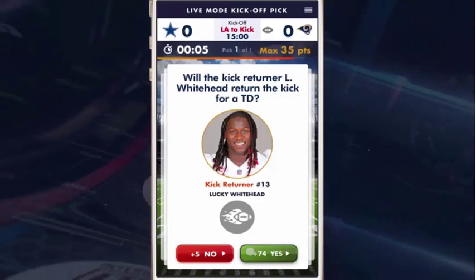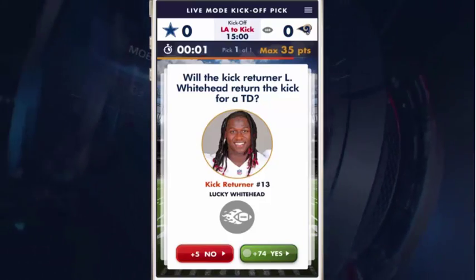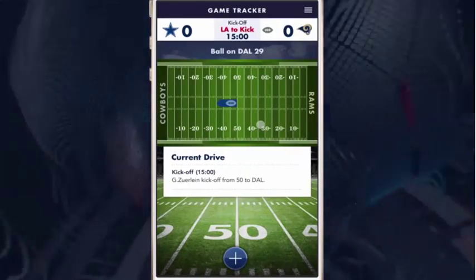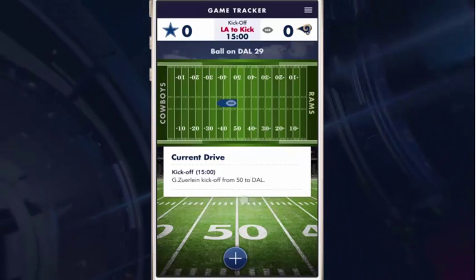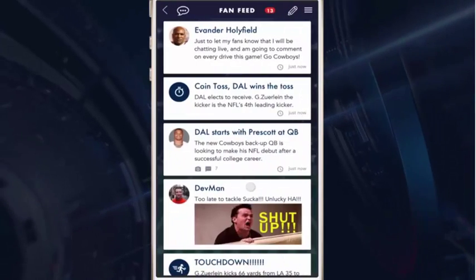I'm feeling lucky and he's lucky, so let's go with yes on this one for a 74-point score. Now the kickoff is about to occur, but commercials are playing for the live event, so I have a couple of minutes of spare time. So I'm going to go into one of my other game features, which is live chat.